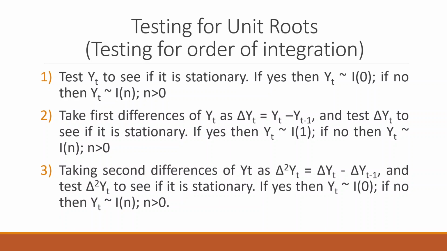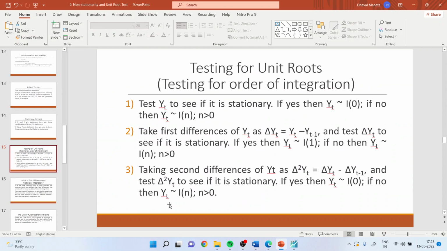If we take the first difference and the series is stationary, then the order is I(1). If still the series is not stationary, and if we take the second difference, then we will say the series is of second order. Very simple example, a mathematical example.